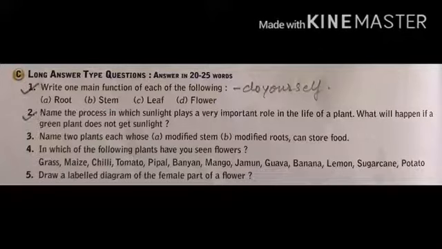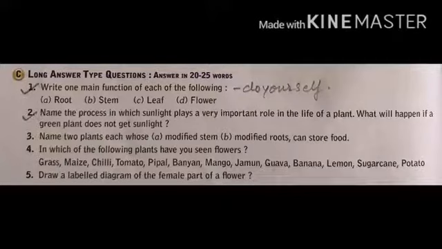Now the third question. Name two plants each whose modified stem, modified root can store food. Modified stems which store food are ginger, potato, onion, etc. These can store food and are considered modified stems. Now modified roots that can store food are radish, carrot, sweet potato, beet. These roots can store food produced by the plant.